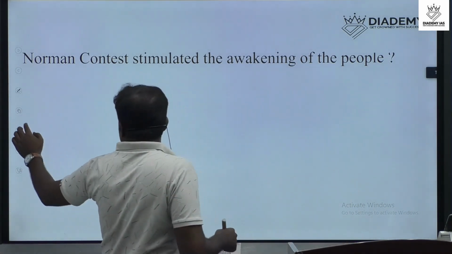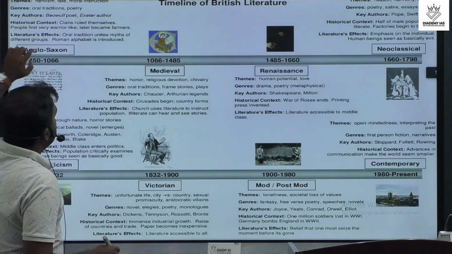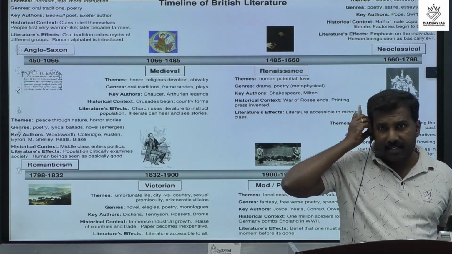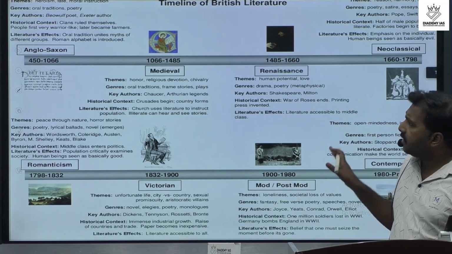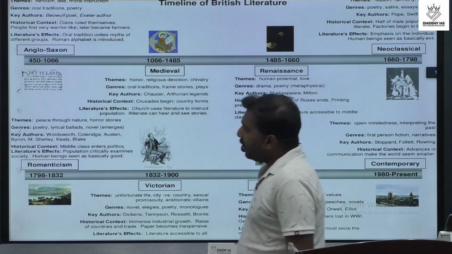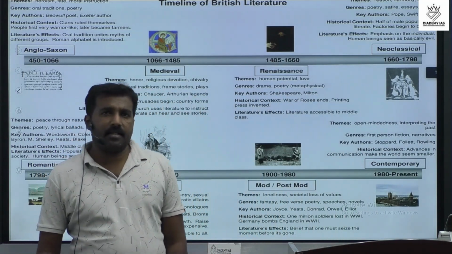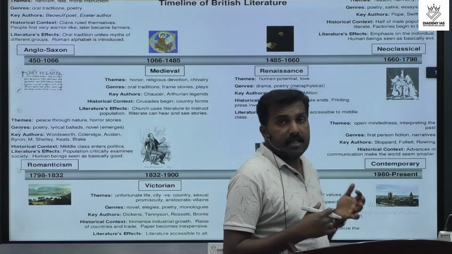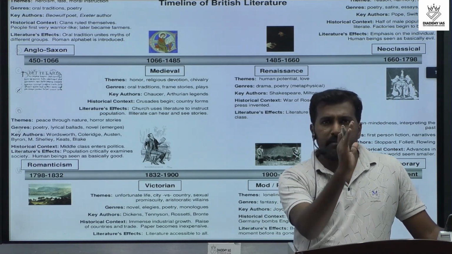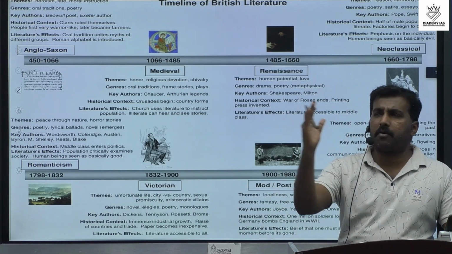Okay. So here let's discuss the timeline of British English or English literature. Here in this slide we can discuss the timeline. We already said for the UPSC mains exam, we have 1600 onwards as the syllabus. UPSC mentioned the syllabus from 1600 onwards.